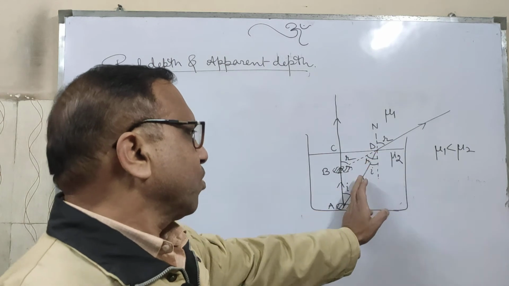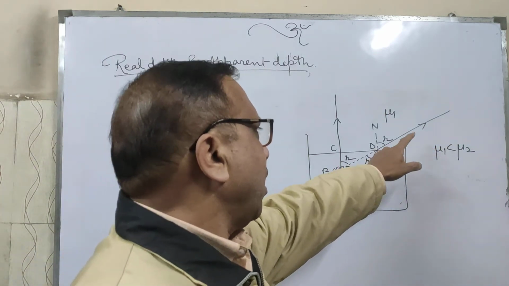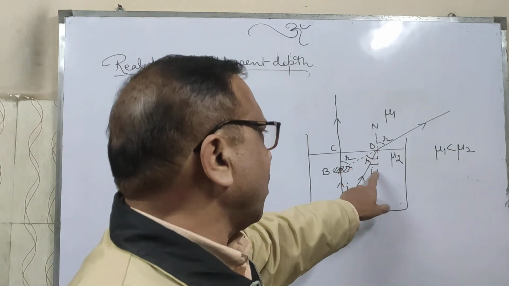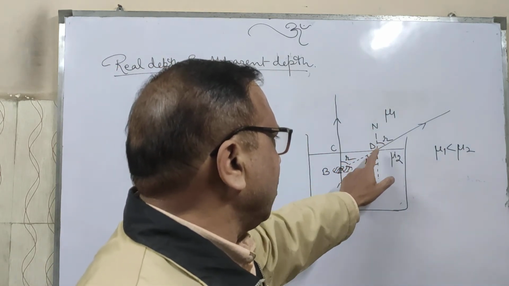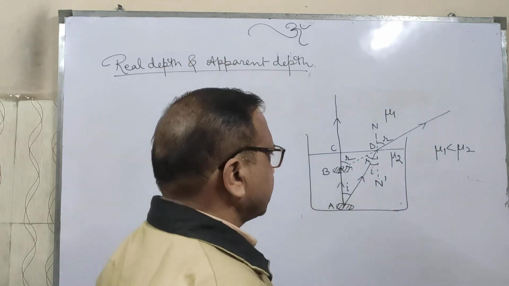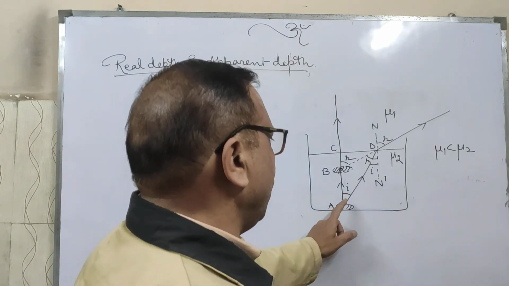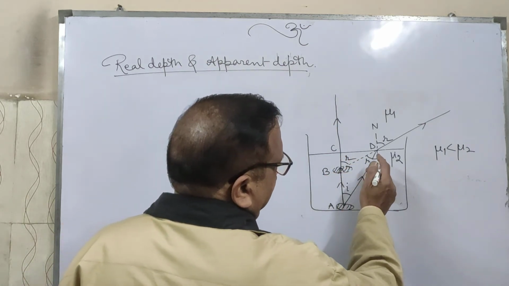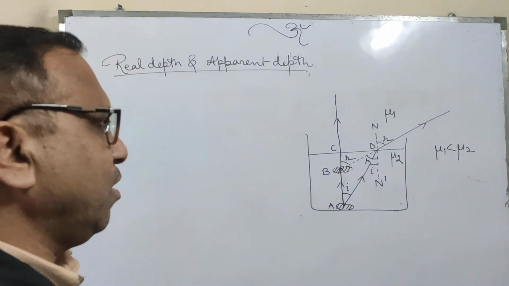One ray is moving at angle of incidence I, it will bend away from the normal, and if we produce it back, we will get the image of the coin at B. Now this angle is I, and this is the angle of refraction. It is a vertically opposite angle, so this angle BDN dash will also be R, and these I's are alternate angles, so it will also be I, or it will also be R, because it is also an alternate angle. This one and this one make a Z, so it will be an alternate angle.